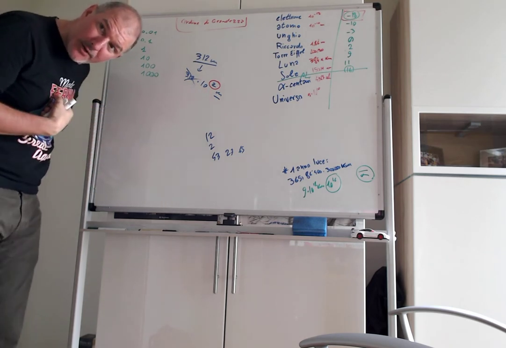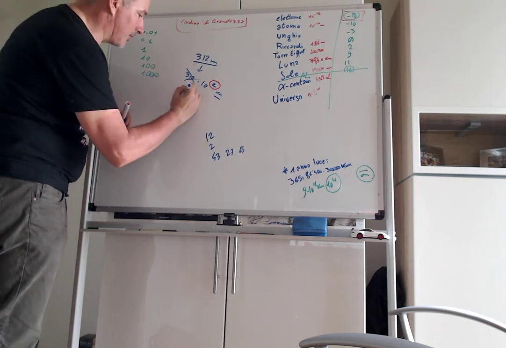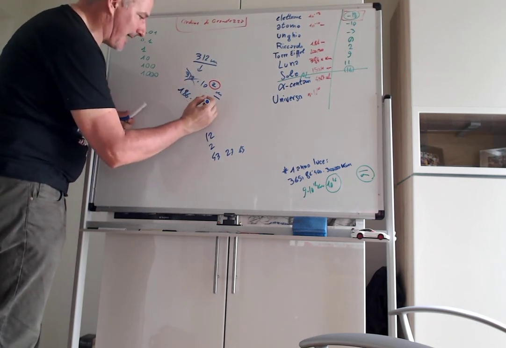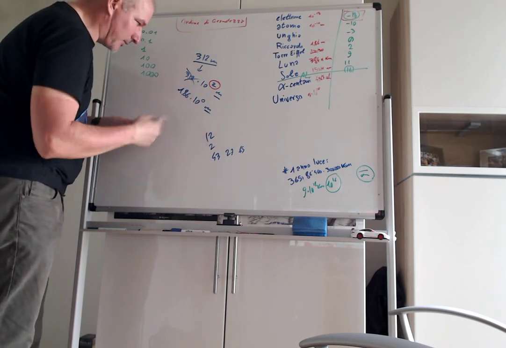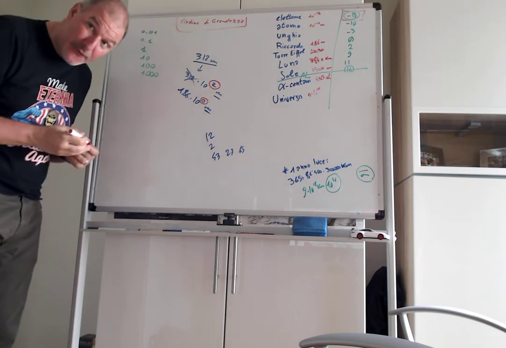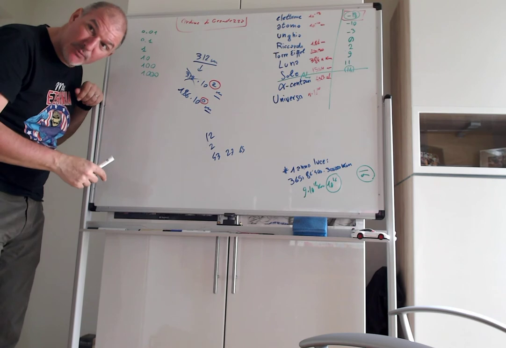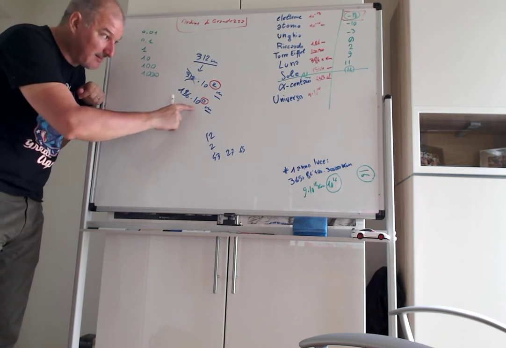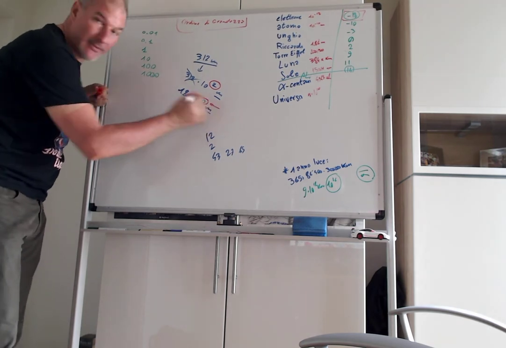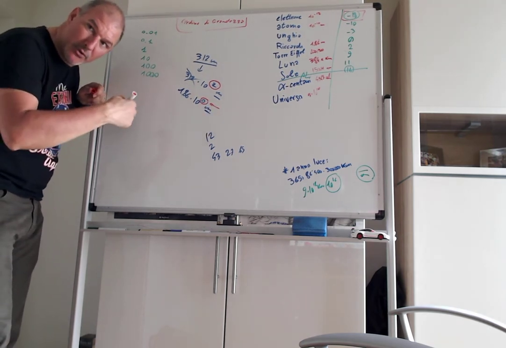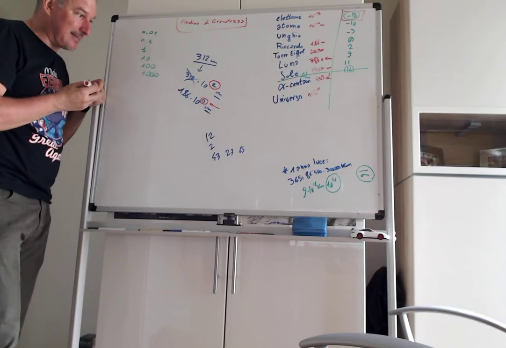How tall is Riccardo? I am 1.86 meters. So Riccardo is 1.86 times 10 to the 0 meters. So that means that the order of magnitude of my height is 0. And if you're taller than me, I'm pretty sure, like the tallest man in the world is 2.72 meters. And it's still around the same order, it's still order of magnitude 0. So you need to raise 10 to the 0 power to get this number.